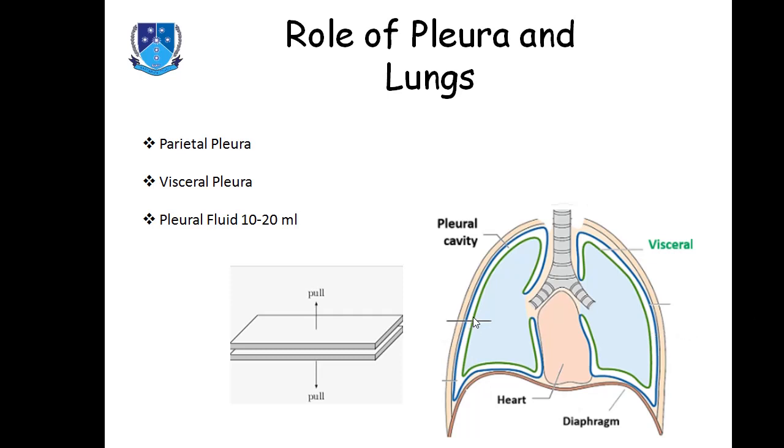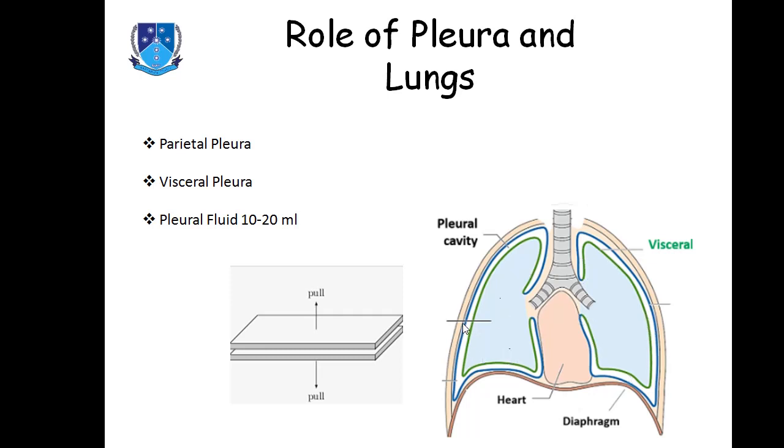The parietal pleura is attached with the visceral pleura, so it will also push the visceral pleura to the lateral side and downward, and this will lead to the extension of the lungs.